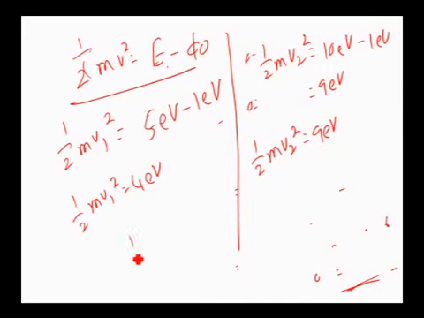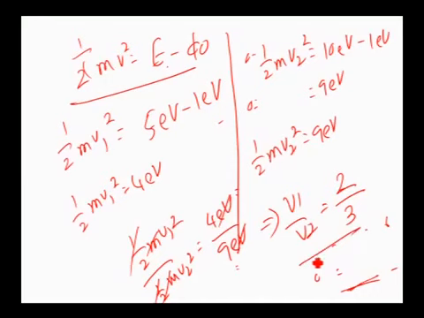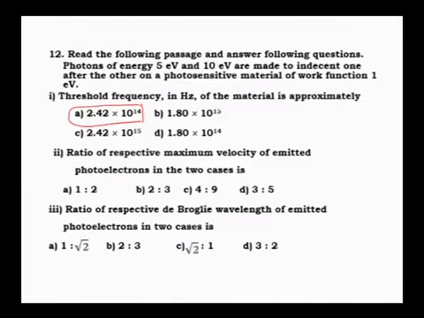Now take the ratio: half into m into v1 square divided by half into m into v2 square is equal to 4 electron volt divided by 9 electron volt. EV cancels, half and half also cancel, which implies taking the root, v1 by v2 is equal to root of 4, that is 2, root of 9, that is 3, therefore the answer is 2:3. Okay, 2:3 is the second option.